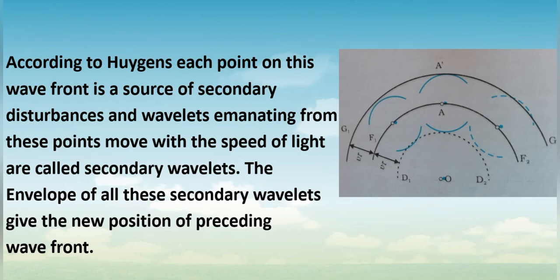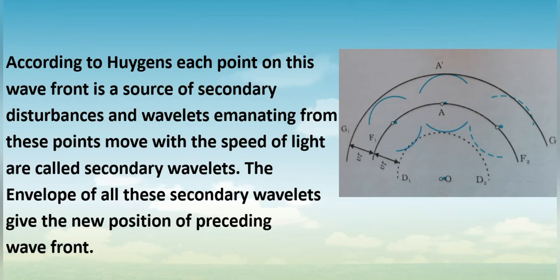Wavelets, meaning the waves emanating from the points that we have considered on the wavefront F1, F2, will move in all directions, and these waves move with the speed of light. They can be called secondary wavelets.